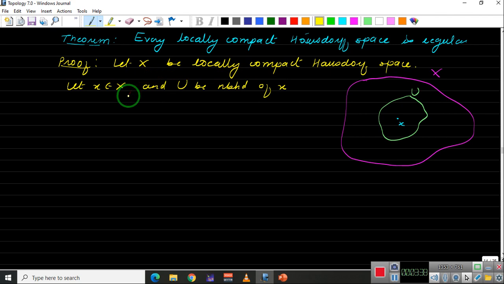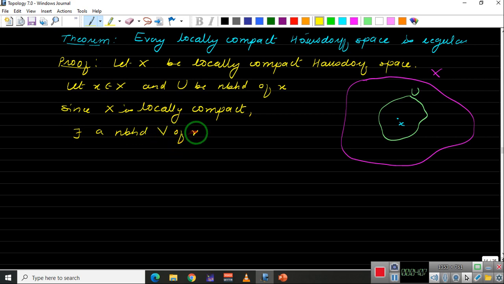So since X is locally compact, there exists a neighborhood V of x such that the closure of V in X is compact.